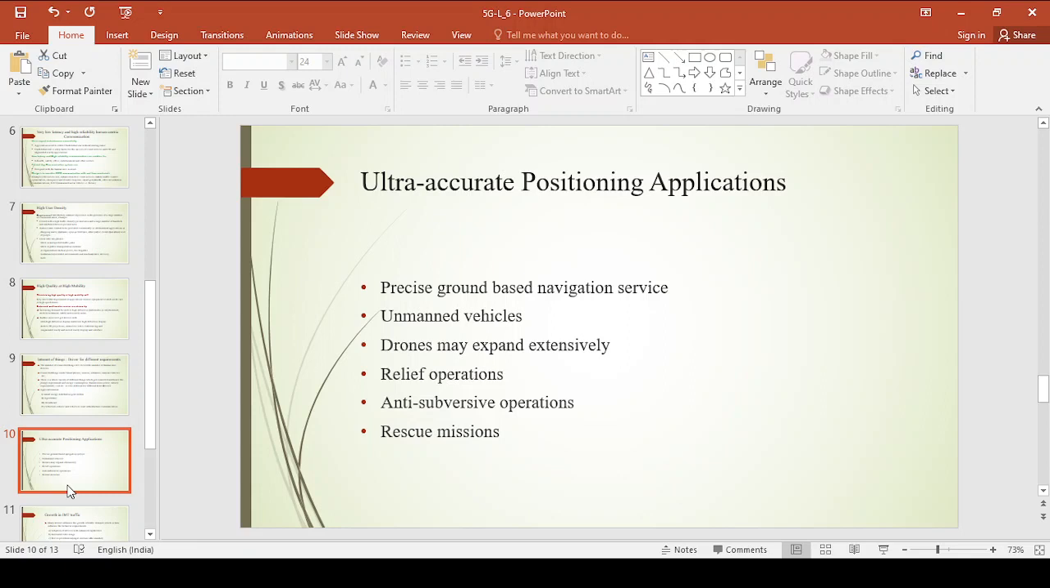Now, one more requirement of the fifth generation system is ultra accurate positioning application. Once the future generation system gives you the ultra accurate positioning application, we can know the exact position of a thing. In relief operations or rescue missions we can know the position of the people who are in need, and through drones we may deliver things. These are the different advantages of ultra accurate positioning application.